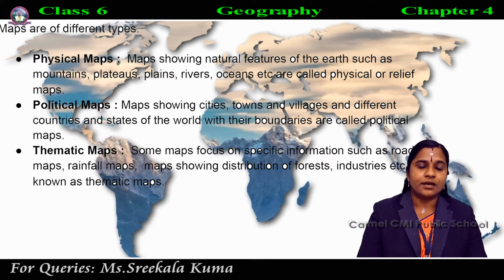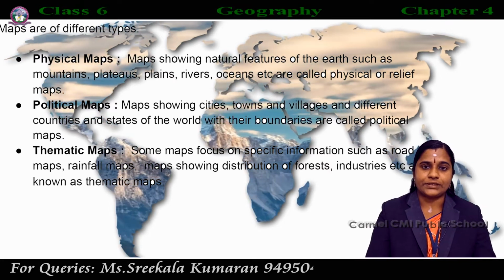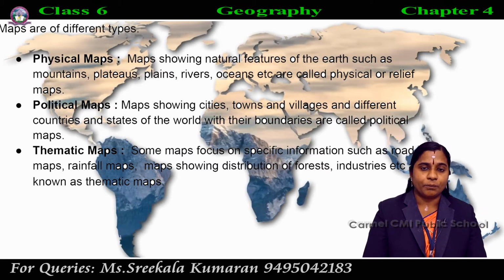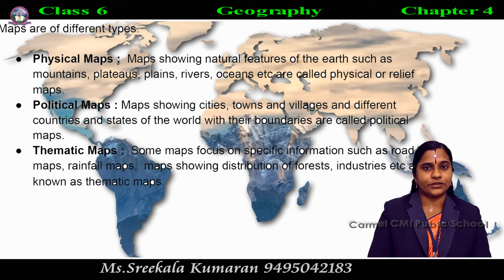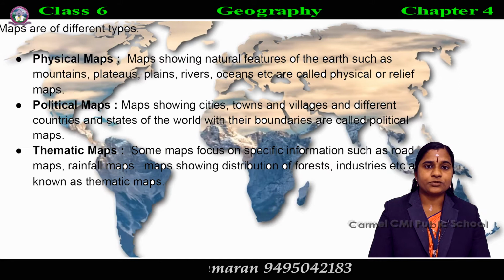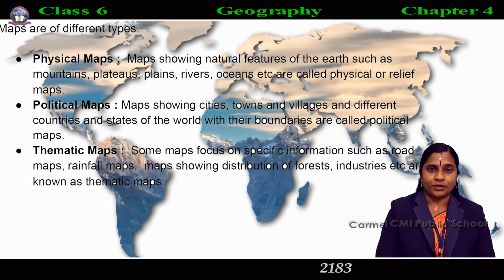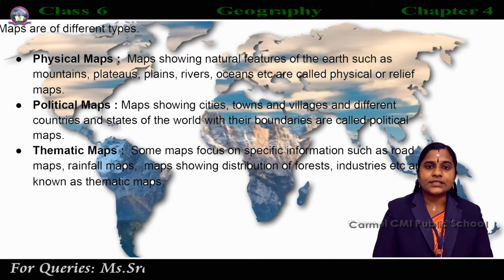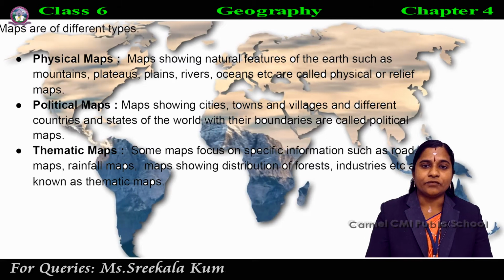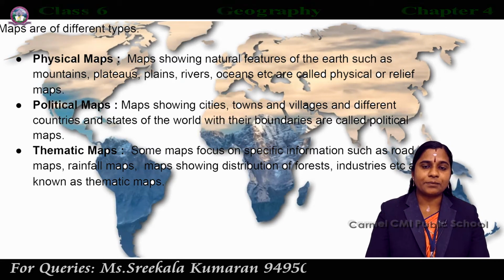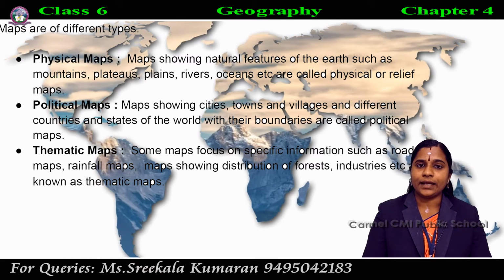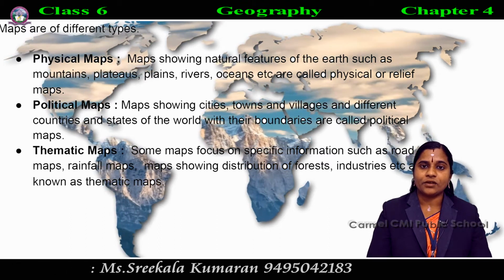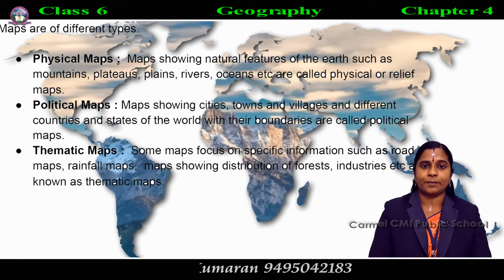Physical map shows which one? Physical map shows physical or natural features of the earth, while political map shows boundaries of the countries, states, villages or towns, etc. While thematic map shows specific information, like roads, rainfall, forests, industries, etc. These are the different types of maps. There are mainly three types: physical map, political map and thematic map.